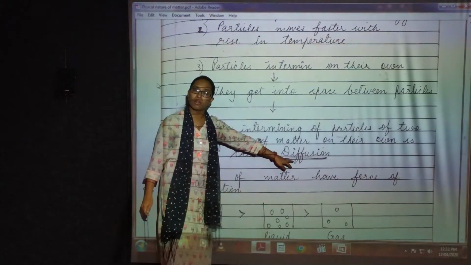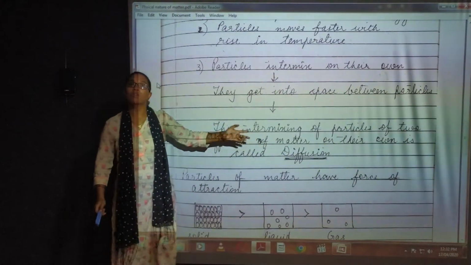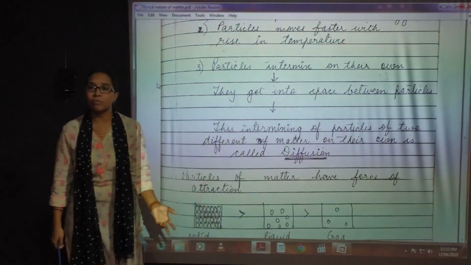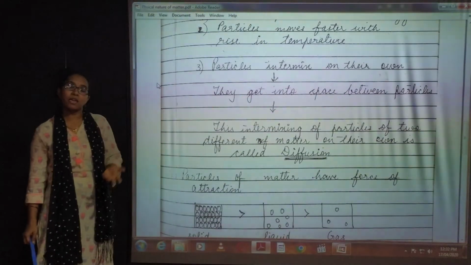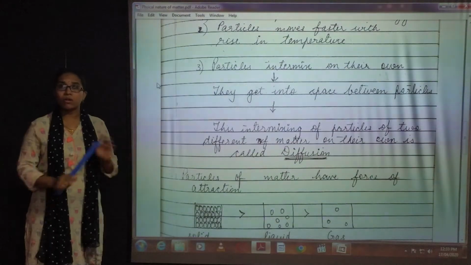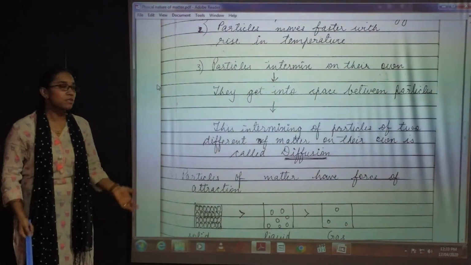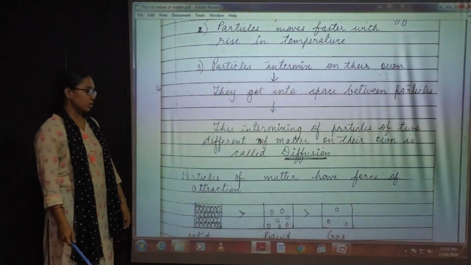This is a very important topic. Note down its definition. It can be asked in exams also. What is diffusion? In short, diffusion means the intermixing of particles of any two different matters on their own. They do not need any kind of external pressure or external force to get mixed. This is known as diffusion.